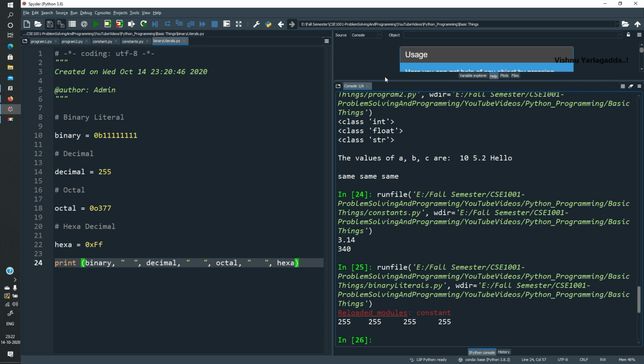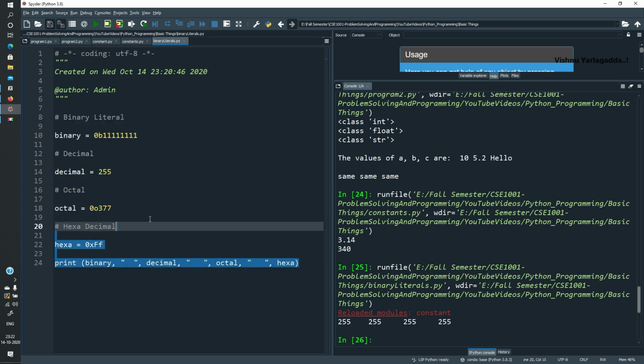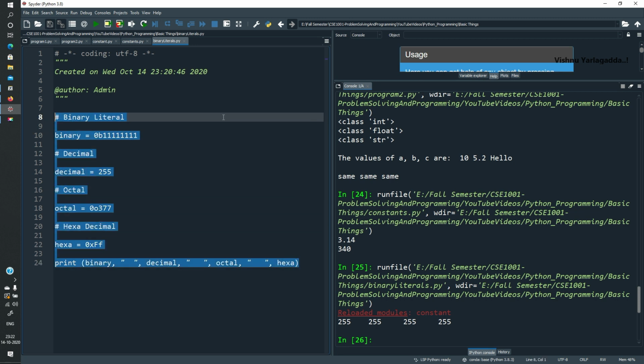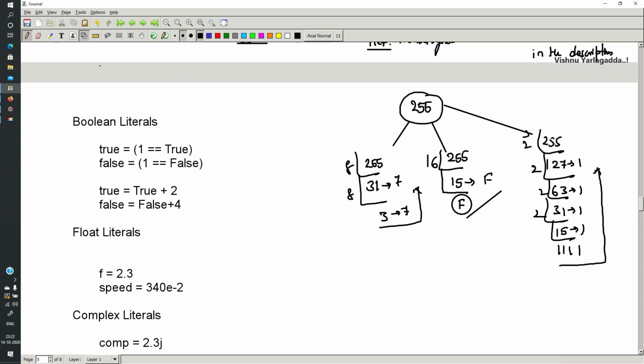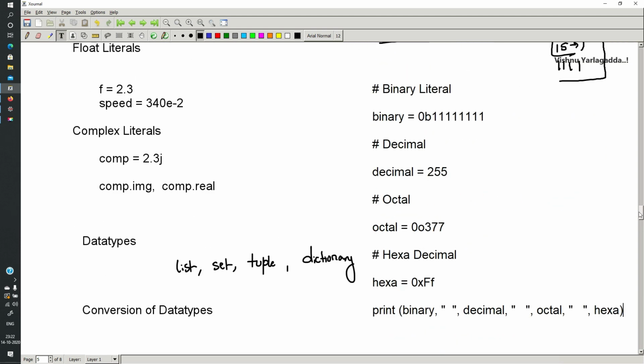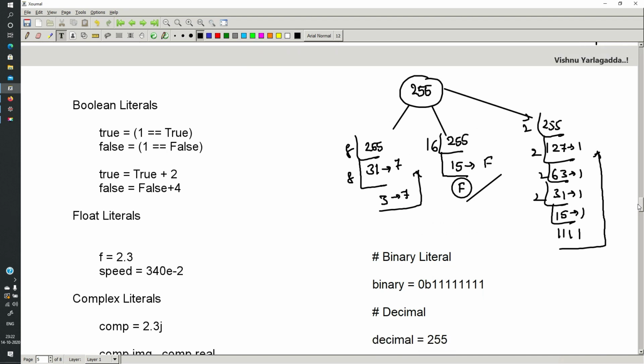These are literals. So you can see how to create a literal. So these are the literal creation. 255 is the same value, that's why I had given the 4 255s. Still we have Boolean literals and all those things. Boolean literals, complex numbers and everything will be covered. So still I can cover for five more minutes.